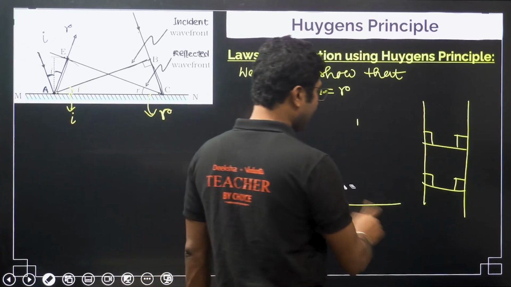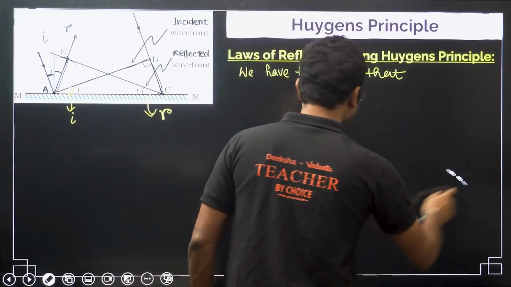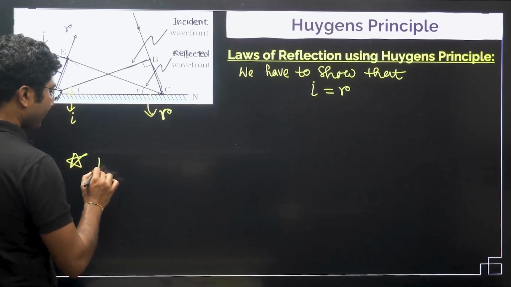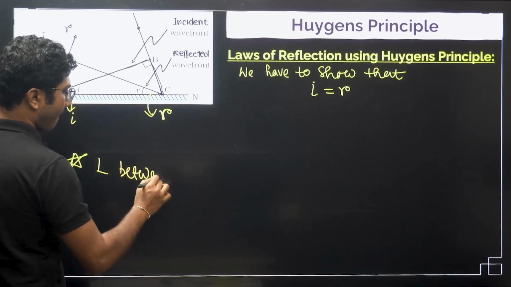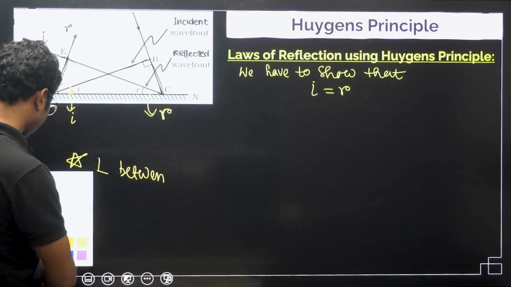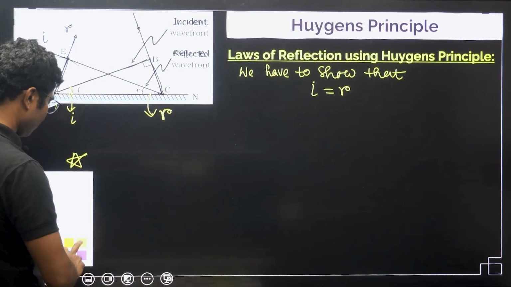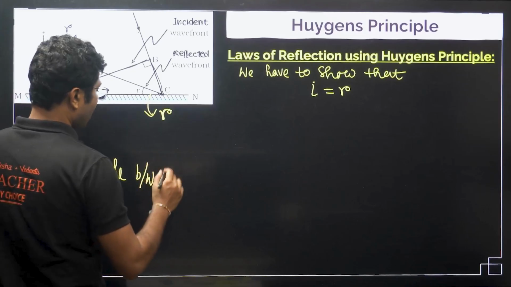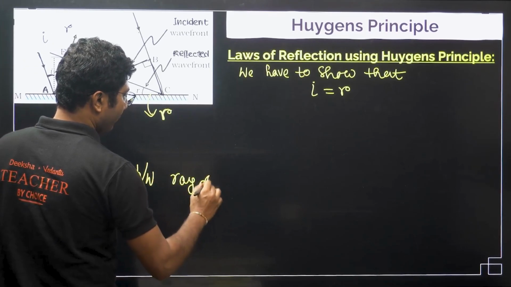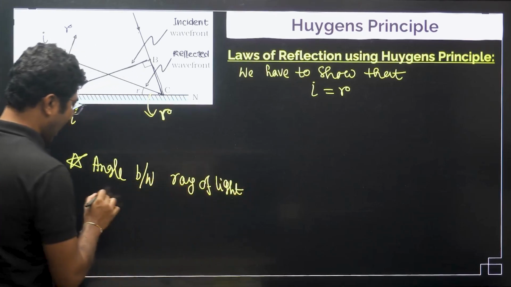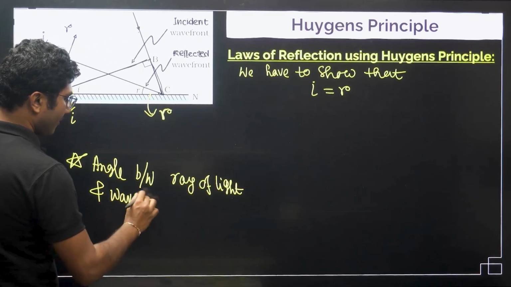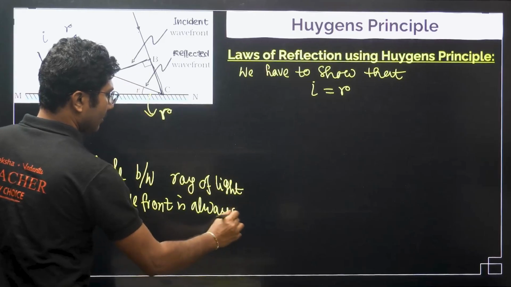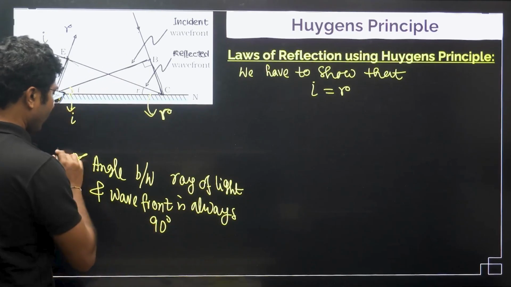Just for your information, let me write it over here: angle between ray of light and wavefront is always 90 degrees.